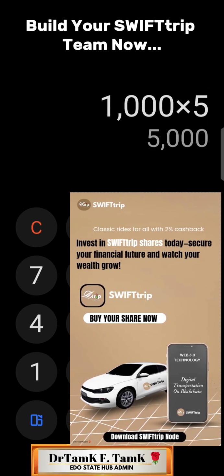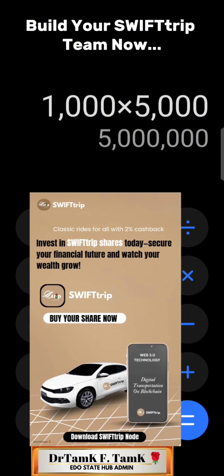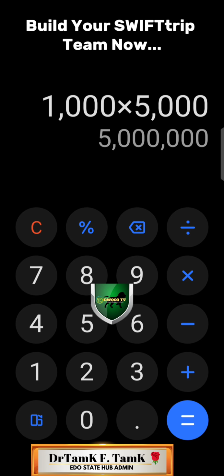is spending nothing less than, let's say, 5,000 naira a day. 5,000 naira a day. What have you made? You have made 5 million naira. So this is what you got. This is the total amount.